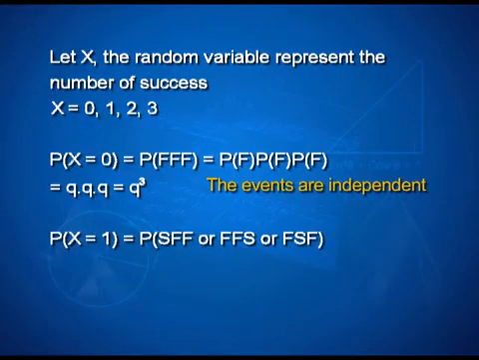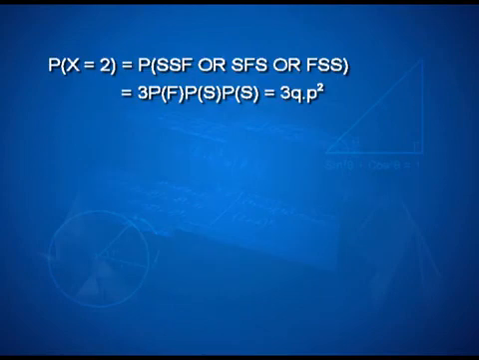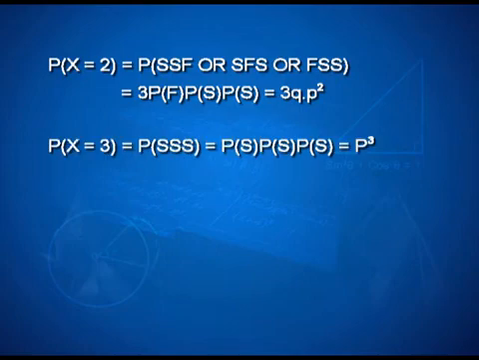Probability of X equal to 1 will be getting 1 success. So, 1 success is accompanied with 2 failures, and that can happen in 3 possible ways, and therefore, it will be 3 times probability of failure into probability of failure into probability of success. Using p and q to represent the probability of success and failure, this reduces to 3q squared p. Probability of X equal to 2 similarly will become 3 times q into p to the power 2. Probability of X equal to 3 will become p to the power 3.